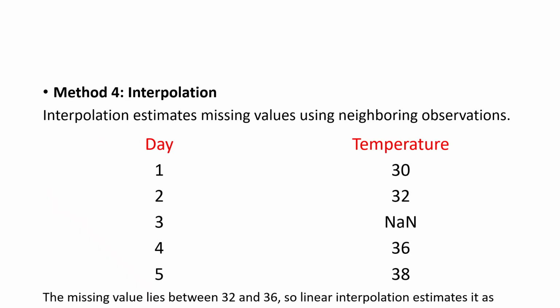The next one is interpolation. Interpolation is also one of the ways to fill the missing values. Here we estimate the interpolated value. What is the formula for the interpolated value? The previous value of the missing value, 32, plus the after value of the missing value, 36, minus the previous value, 32, divided by 2.